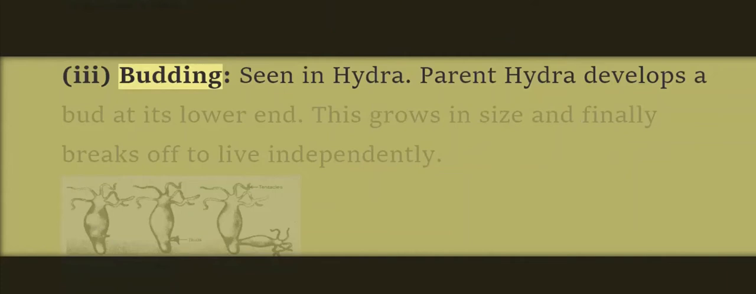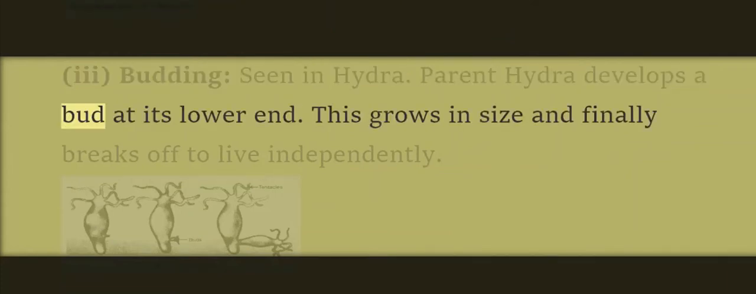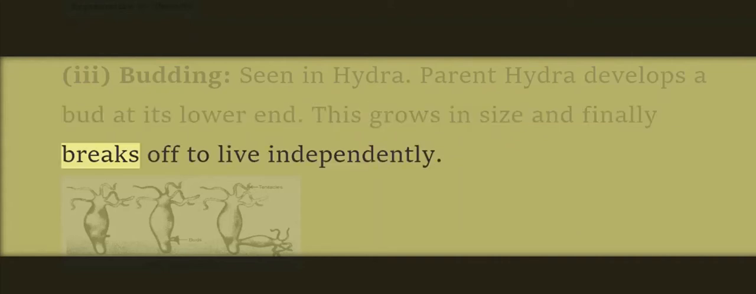These changes occur in an organized sequence known as development. 3. Budding, seen in Hydra. The parent Hydra develops a bud at its lower end. This grows in size and finally breaks off to live independently.